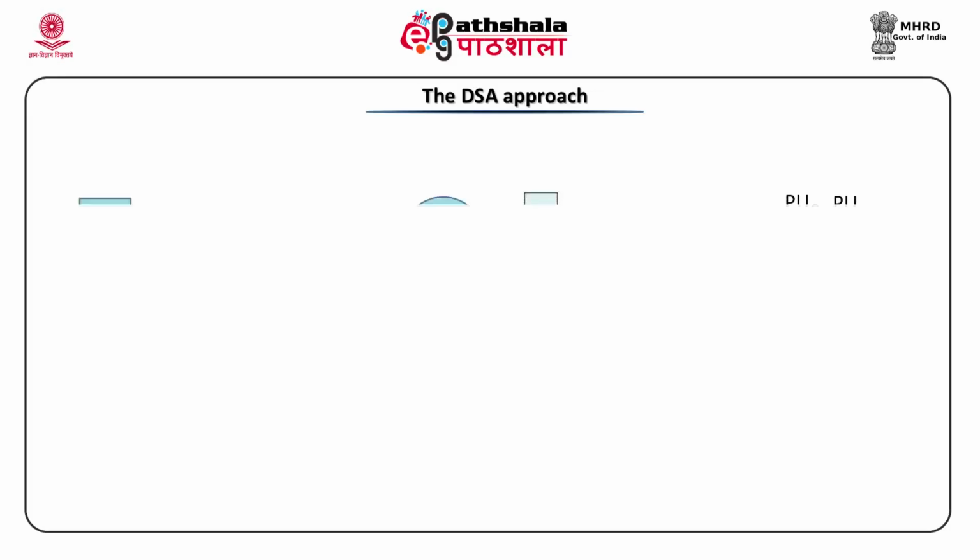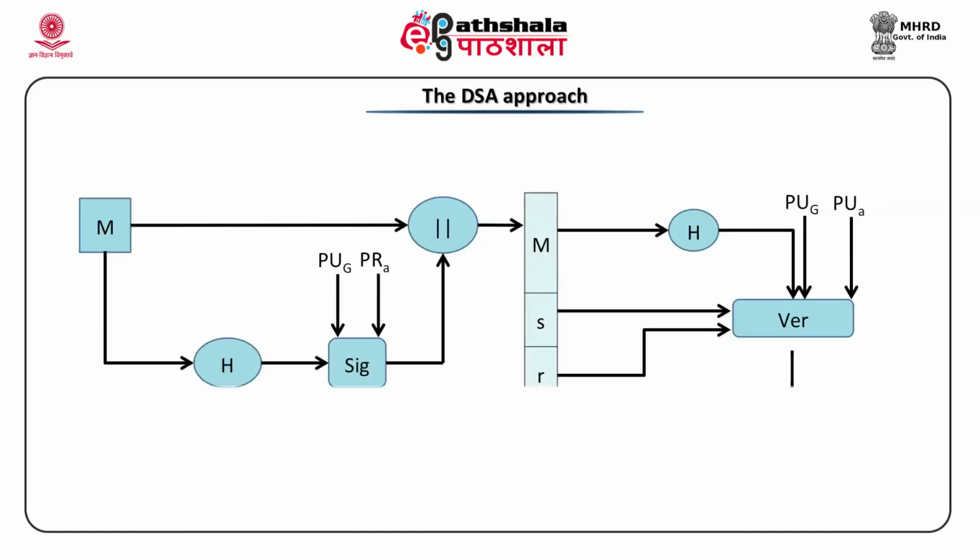Check the slide, it says what is a DSA approach. The message M is appended to whom? First M is given to the hash algorithm. After computation of the hash, it is applied to the signature algorithm where K is the input. Remember from our discussion, K is nothing but the set of possible keys.